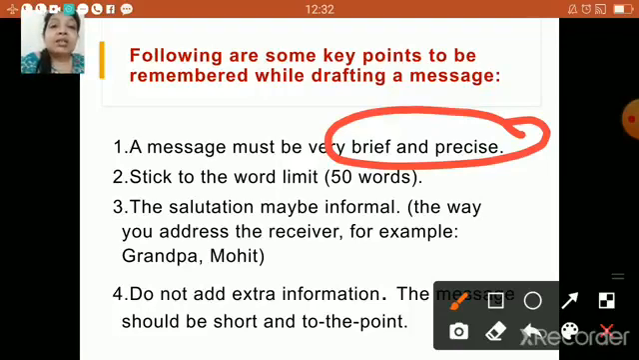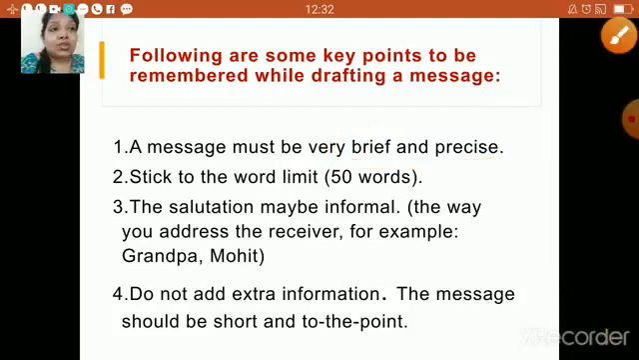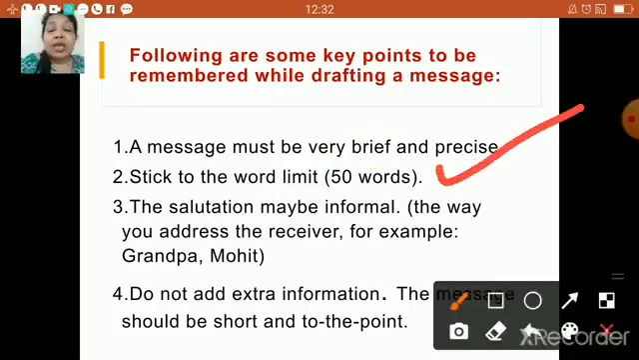Now the next one, stick to the word limit, 50 words only. That means your message shouldn't be too long, children. It should be 50 words or less than 50 words. It shouldn't exceed 50 words.